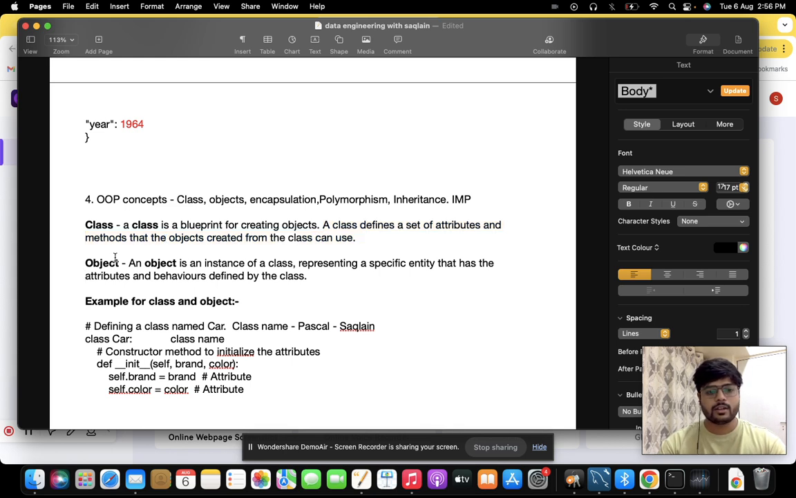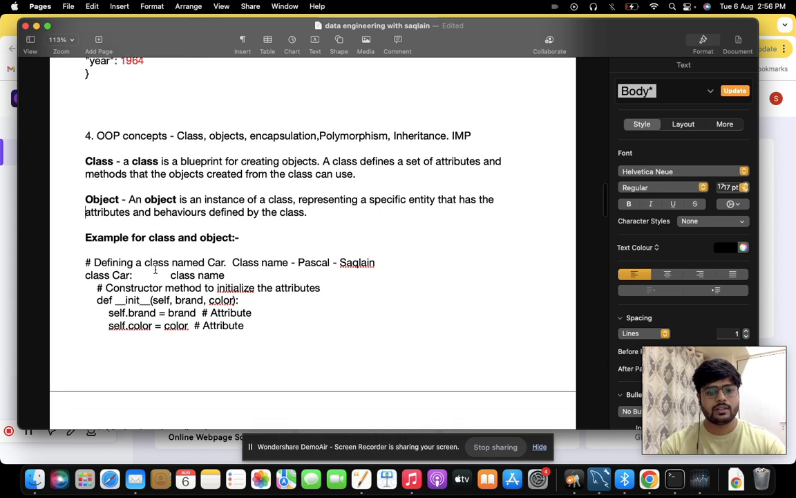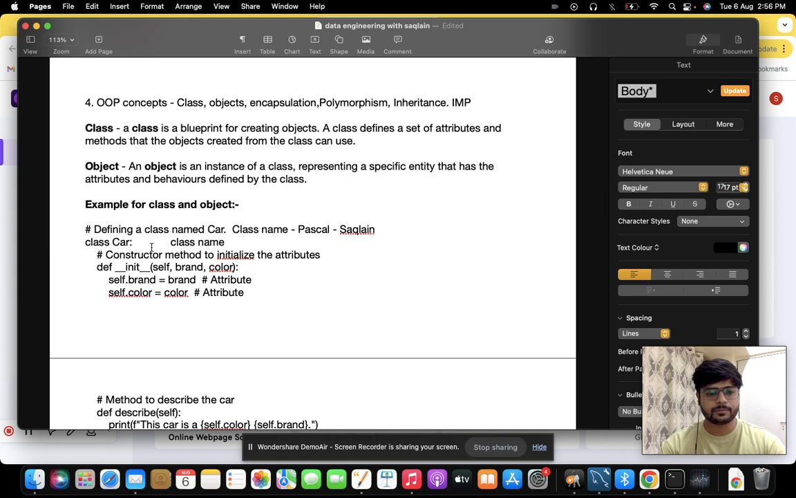Then, what is an object? An object is an instance of a class representing a specific entity that has the attributes and the methods that are defined by the class. So these are the definitions. Let's understand with an example.